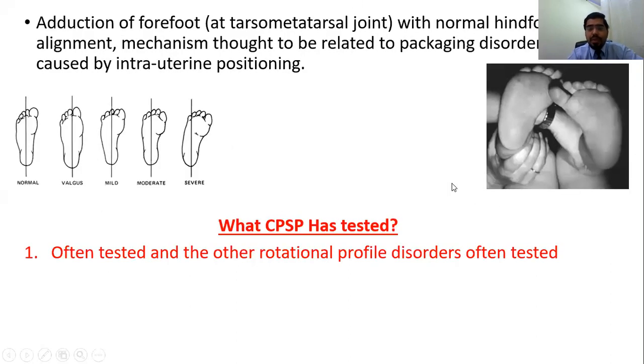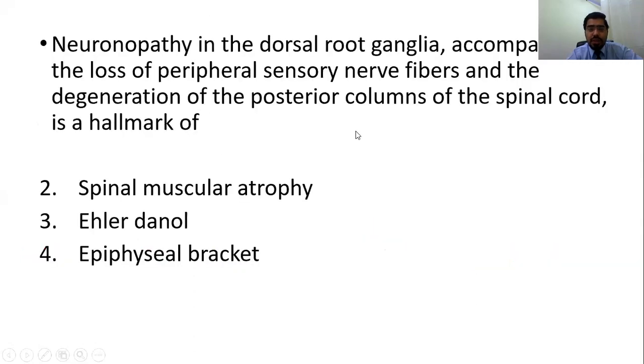I have also told in the explanation that adduction of the forefoot with a normal hind foot is what we call metatarsus adductus. And CPSP has often tested rotational profile disorders. So you must have a good grip on the Staheli rotational profile. It is also mentioned in my book of clinical exam, so you must have a good grip on this.